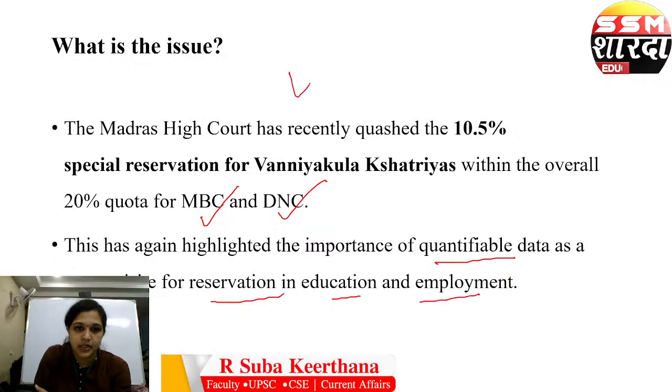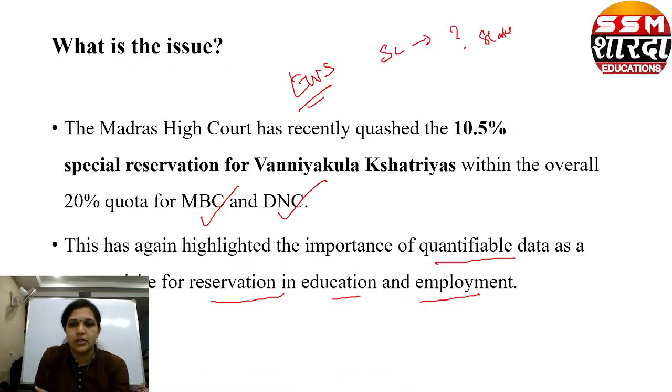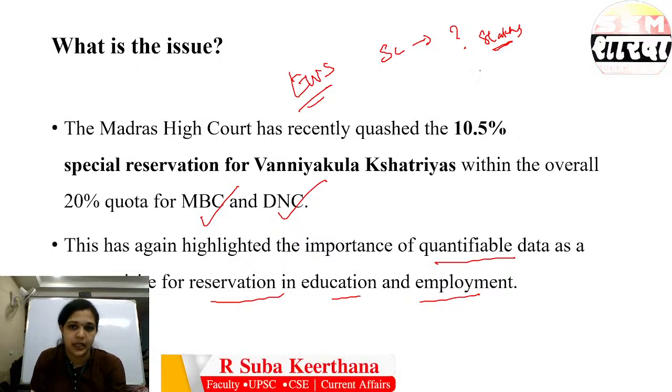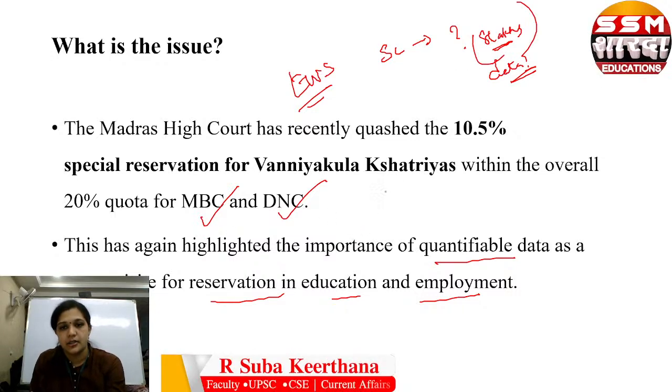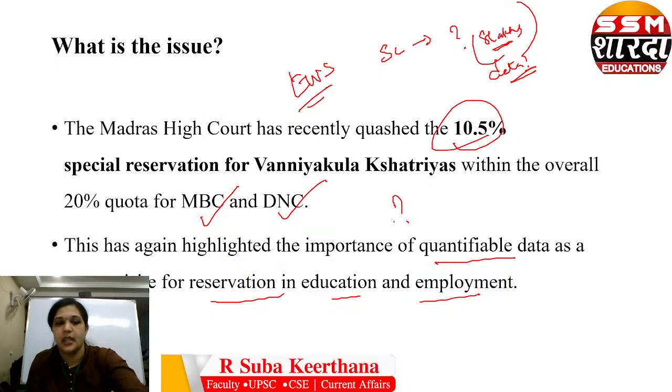We saw about this with the EWS, where the Supreme Court questioned the government: how did you come to the conclusion that 8 lakhs will be a proper criterion? What is the data? On what basis have you decided this? In the same way, the Madras High Court has also squashed this 10.5 percent. On what basis? They have questioned.